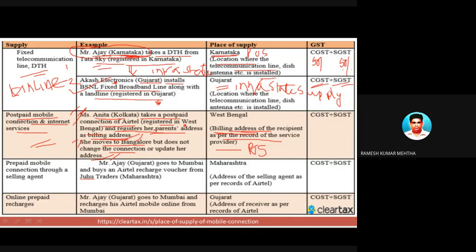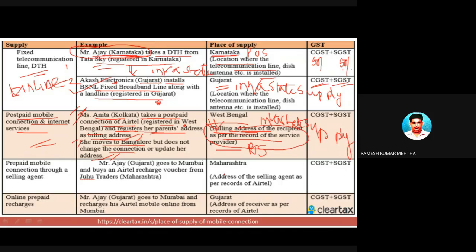So in this case, Airtel is providing services to Anita of West Bengal, Kolkata, as the billing address is Kolkata. So the service provider is in West Bengal, and the service receiver's place of supply is also West Bengal. So it is a case of intrastate supply of services, and CGST and SGST will be levied on this kind of services.